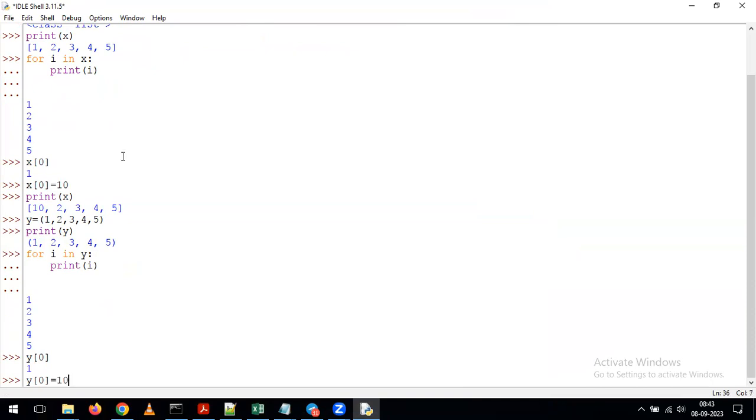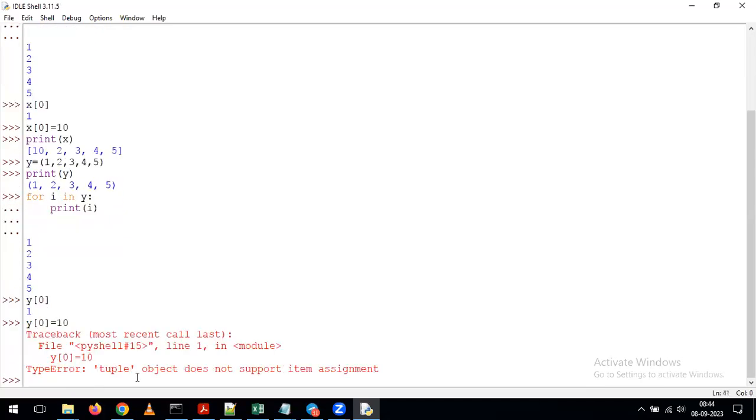If you observe, whatever the operations I am doing on top of the list, I am doing the same operations. Up to here, everything is working without any issues. Now I'm trying to update the first element from 1 to 10, giving it as y[0] = 10. Now see what's happening. It gives the error, which means you cannot update the values on top of your tuple.